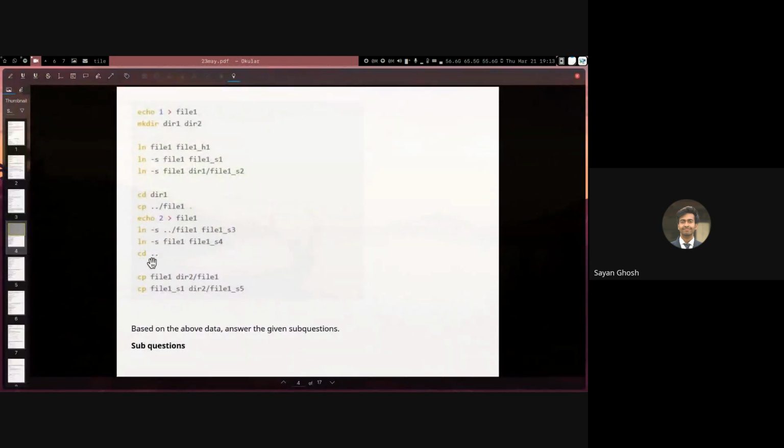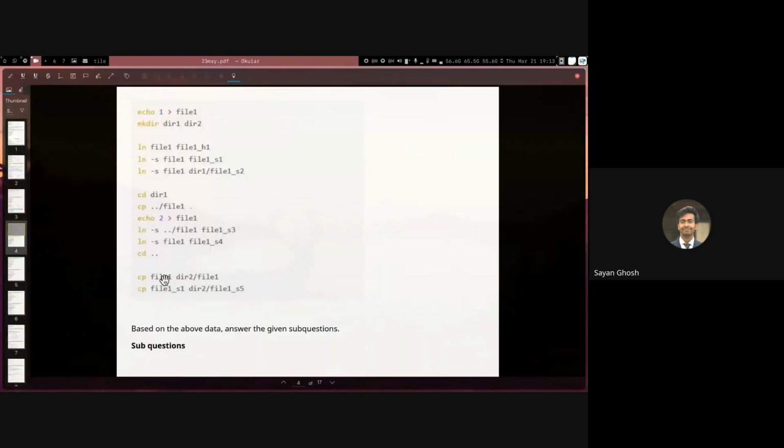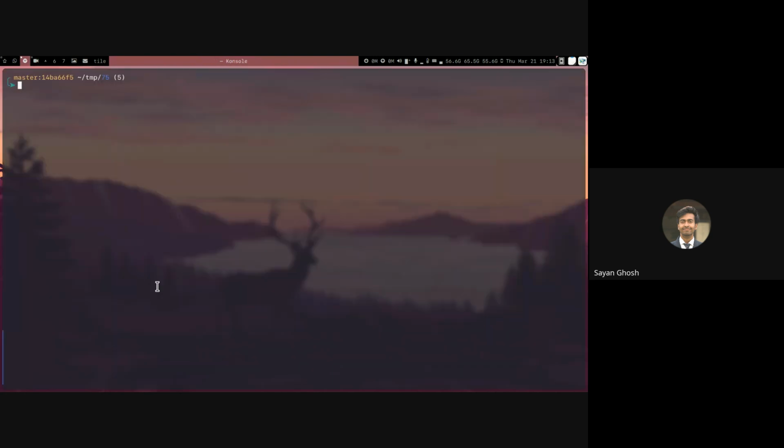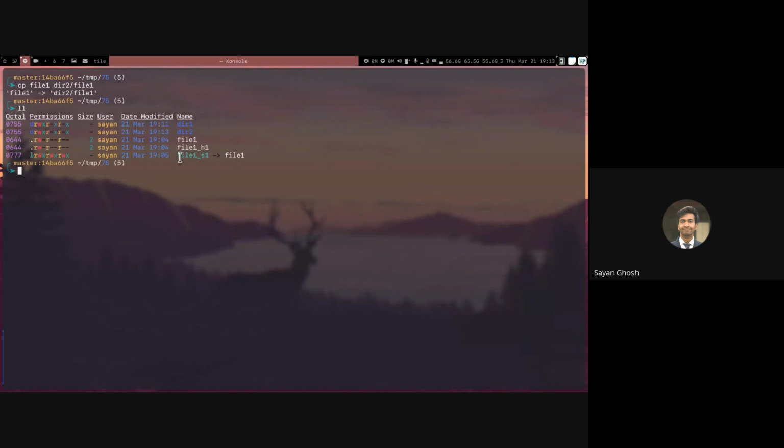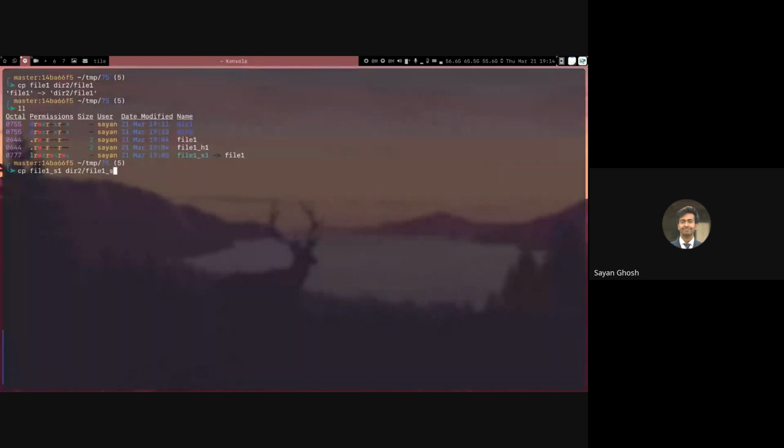So the last thing we are doing is going out again into the parent directory, and then we are again creating a few copies. We are creating a copy of file1 inside dir2, which is currently empty, and naming it file1. And we are copying file1_s1. If you remember, file1_s1 is a symlink which simply stores the path of file1. So wherever it is, it will look for a file called file1 in the same directory. We are then copying this symlink into dir2 with the name file1_s5.